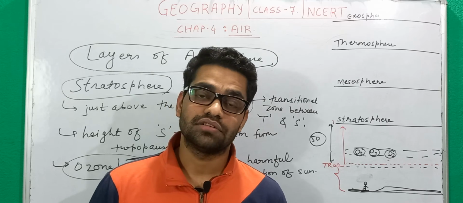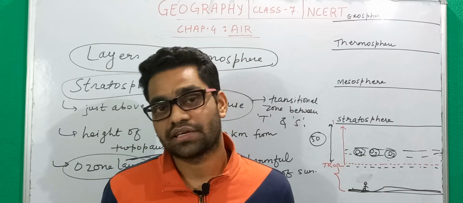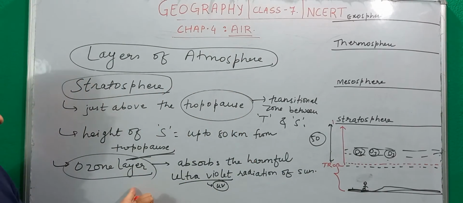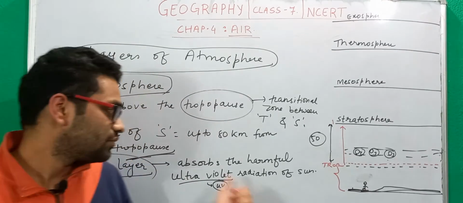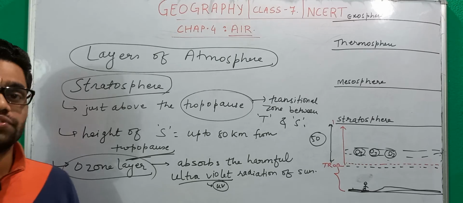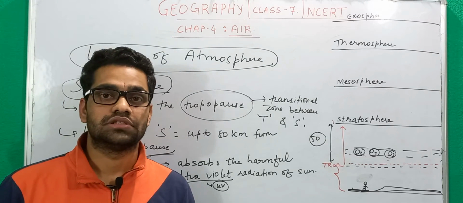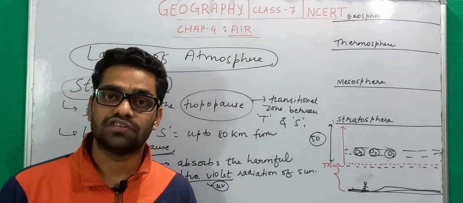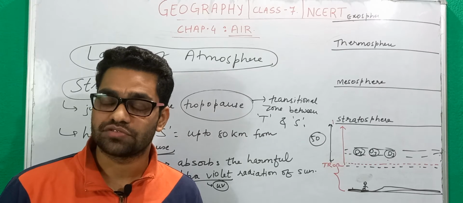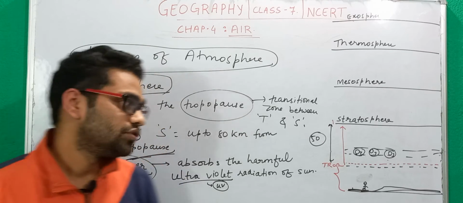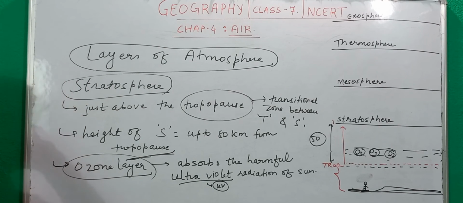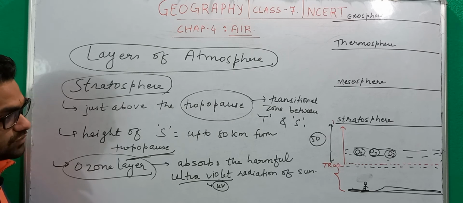So that is the intensity of the impact that can be caused if there is no ozone layer. The ultraviolet ray is that much harmful. Just imagine when there will be no ozone layer in the stratosphere, what will we do? That is why I say that the ozone layer is the most important part of this stratosphere.